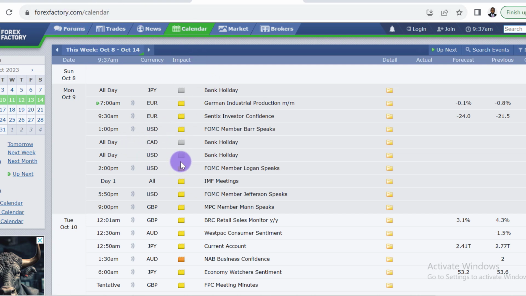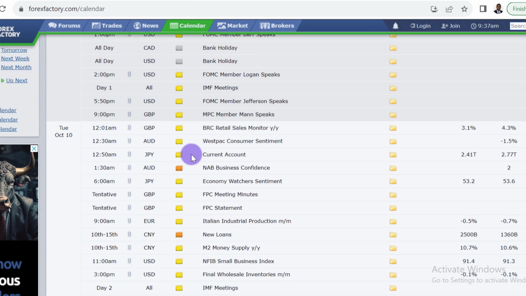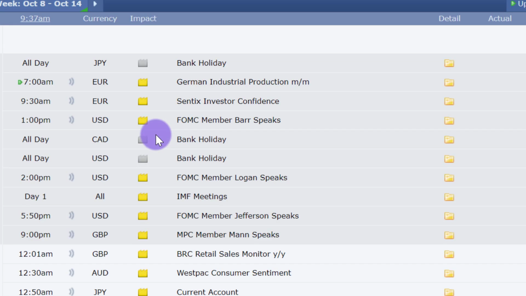Then you should take note of the red boxes and orange boxes, because the red boxes simply signify a high impact news event that's going to unfold in the marketplace. The orange boxes signify a medium impact, while the yellow boxes simply mean low impact is expected on the news and the time that news is going to be released into the marketplace. So we are paying attention to the date, the day, the time, and the type of asset that news impact is going to affect. But most importantly, we are more interested in seeing high and medium impact news events.